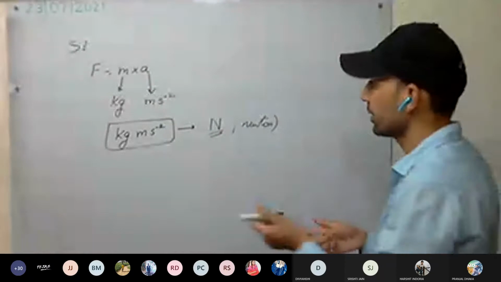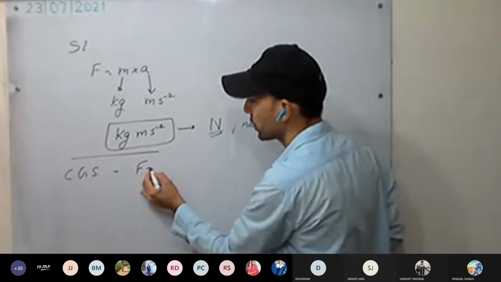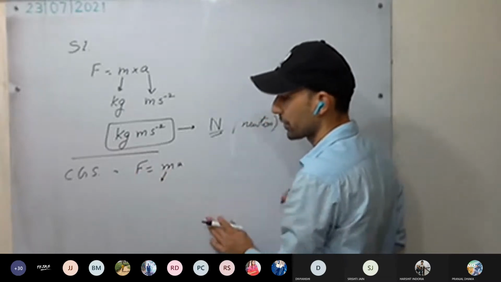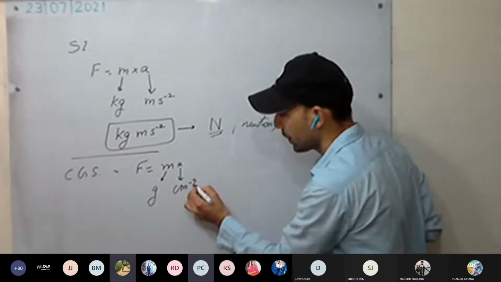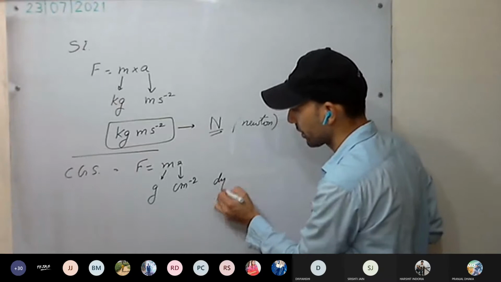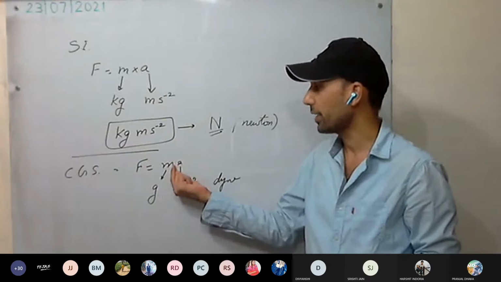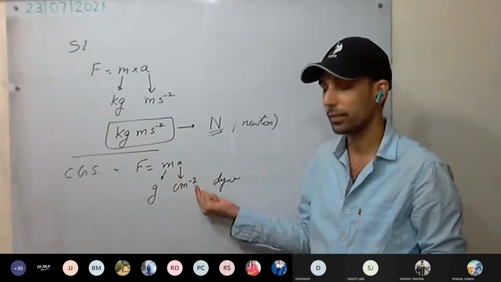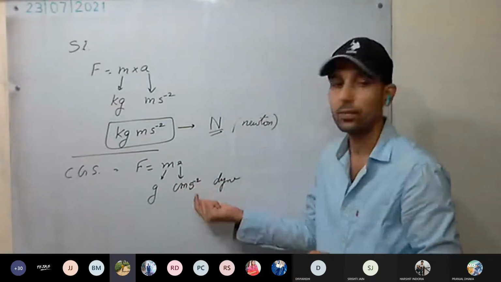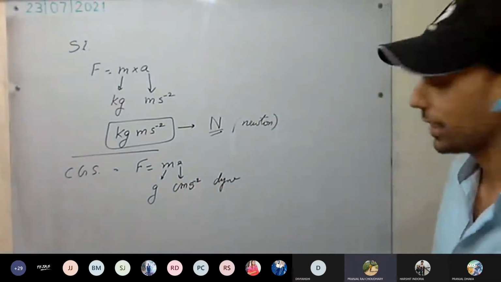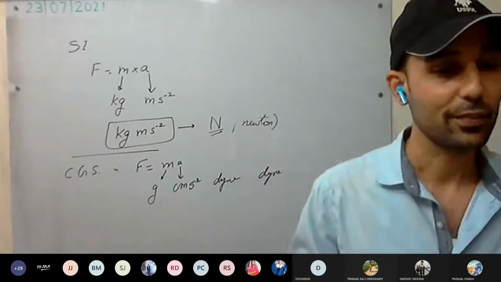Similarly, the CGS unit, centimeter gram second. Force equals ma. Here mass will be in gram and acceleration in centimeter per second square. This is dyne. 1 dyne of force is said to act on a body of mass 1 gram when it accelerates through 1 centimeter per second square. The symbol of dyne? There is no symbol, we write dyne only.